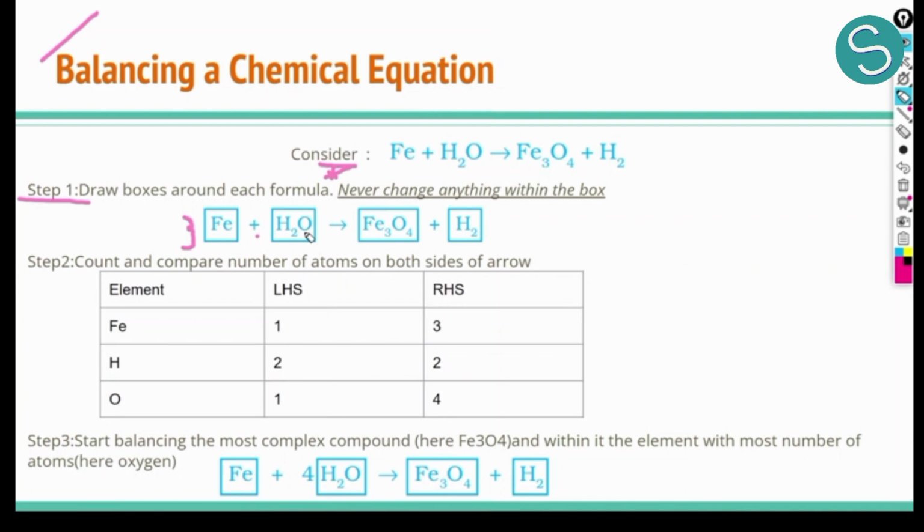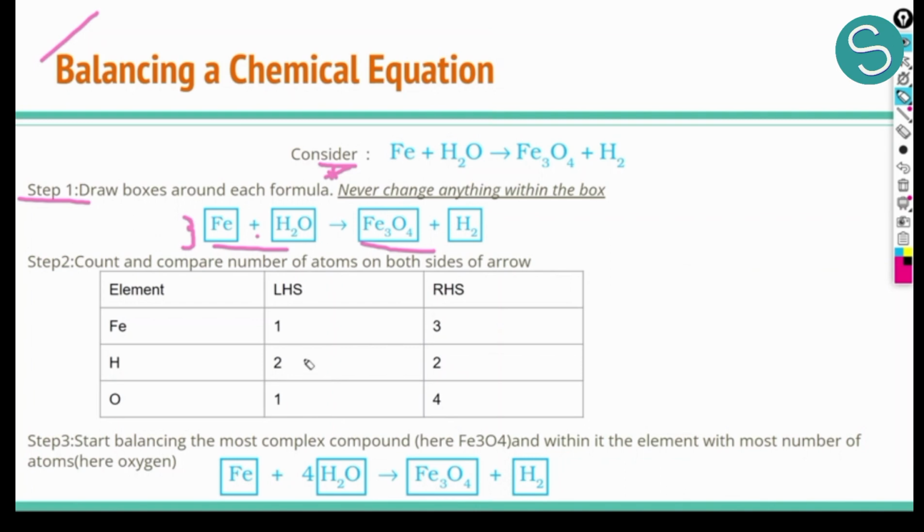That is why these boxes are made. This is a precautionary measure, so that we do not change or fiddle with the chemical formula. So we will change everything which is outside the chemical formula. We will write numbers there. So the first step which we do is we draw boxes around each formula. Once we have drawn the boxes, now we compare. We are counting and comparing the number of atoms on the left hand side, which is the reactant side, and on the right hand side, which is the product side.